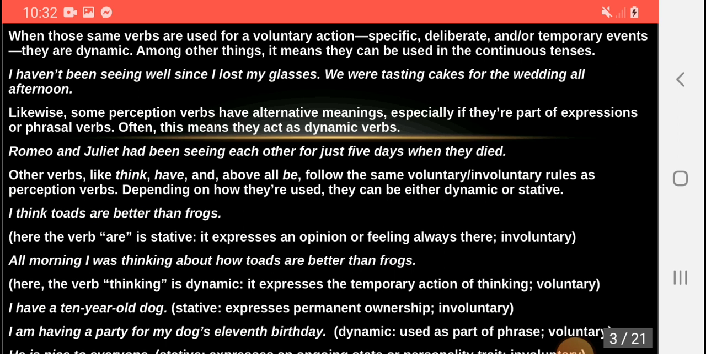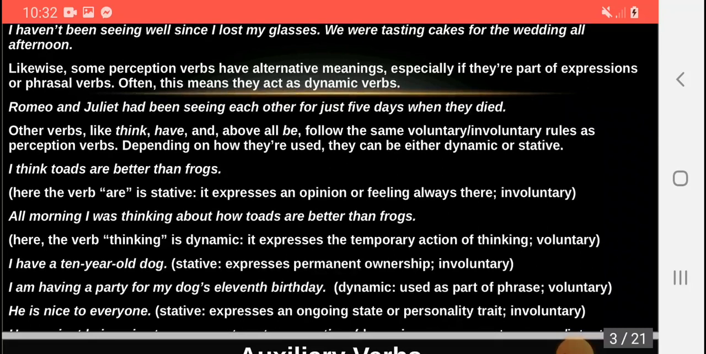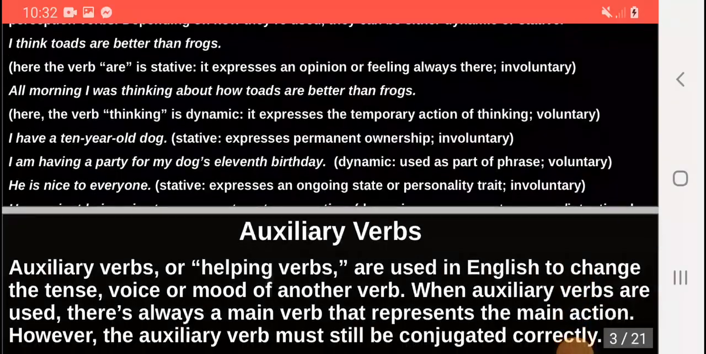This is stative, which expresses permanent ownership, and it is involuntary. I am having a party for my dog's 11th birthday. Here the verb is dynamic. The verb having, it is dynamic. It is used as part of a phrase, and it is voluntary. He is nice to everyone. This is stative, expresses an ongoing state of personality trait, and it is involuntary.